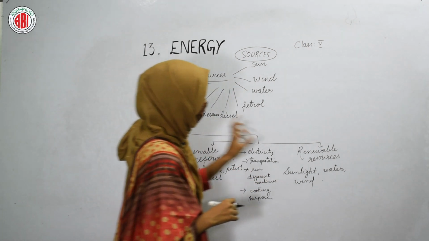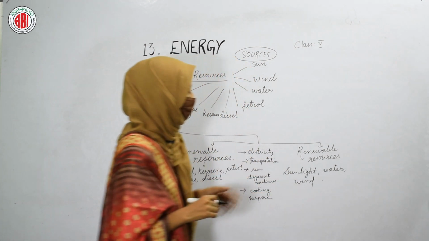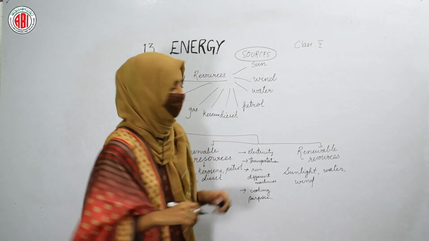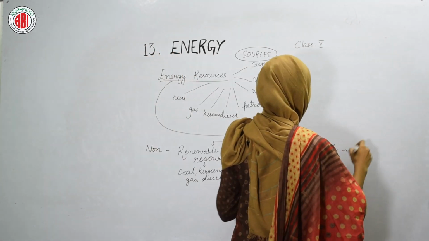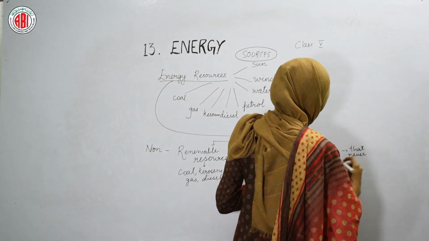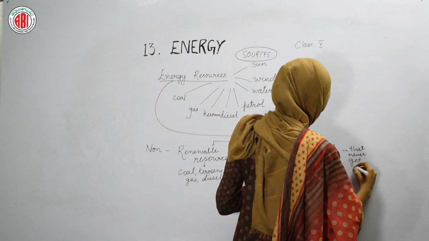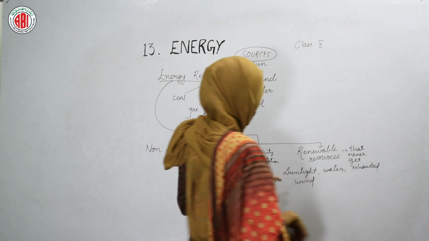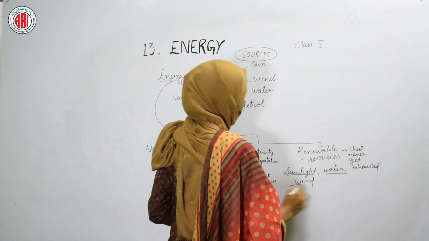The next one is renewable resources. Renewable resources are the resources that never get exhausted. They can be there in the environment forever. The resources that never get exhausted are called renewable resources. For example, sunlight, water and wind.